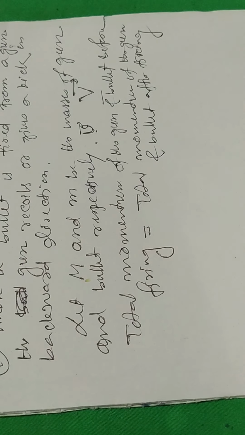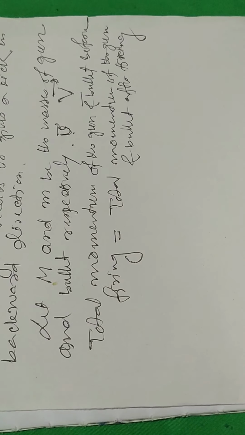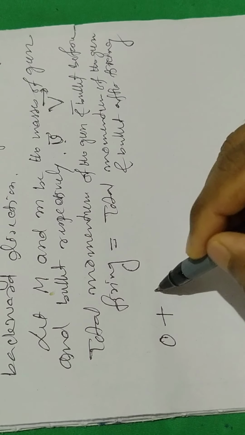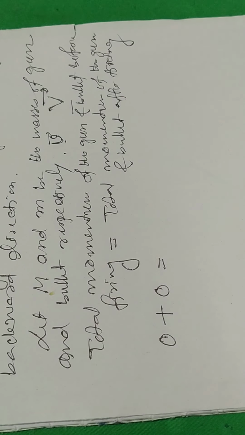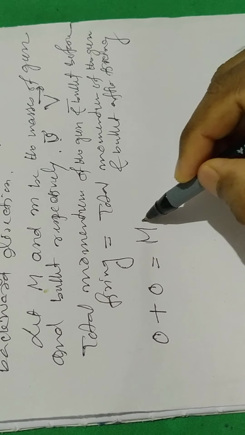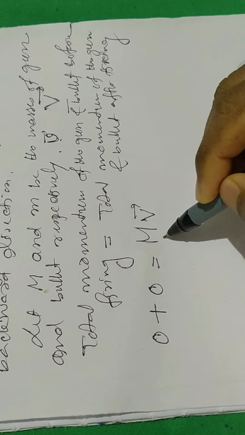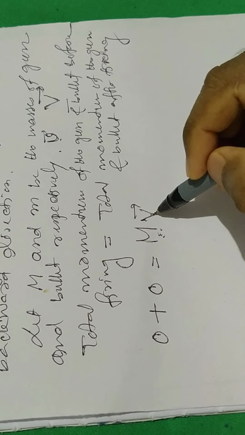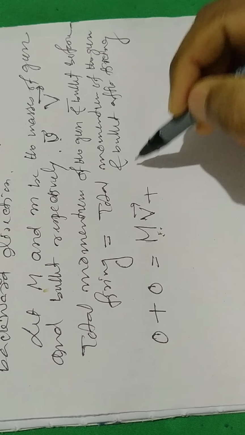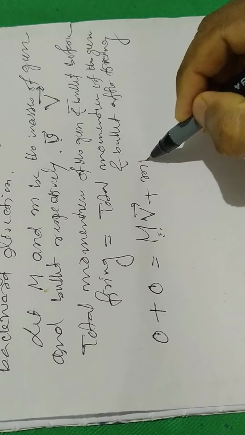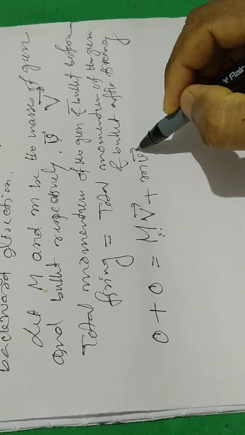Since initially the gun and bullet are at rest, the momentum is 0. After firing, momentum is the product of mass and velocity: the momentum of the gun, capital M capital V, plus the momentum of the bullet, small letter m small letter v.